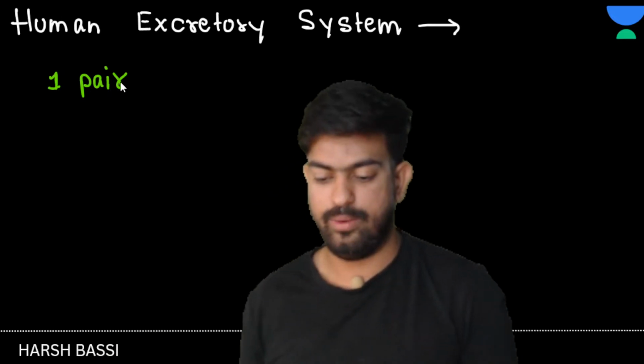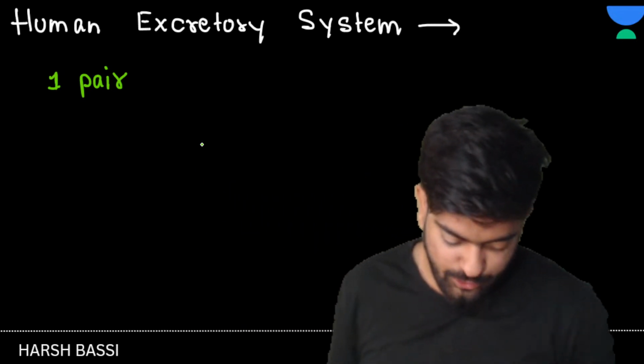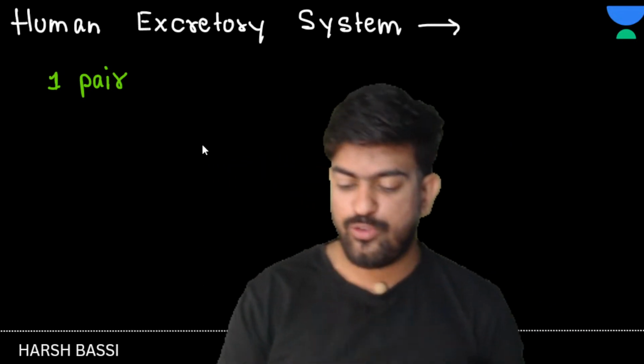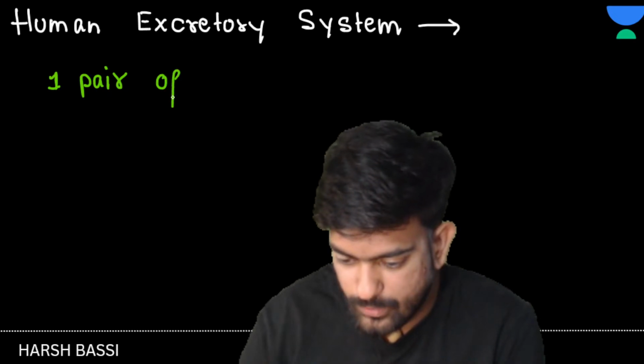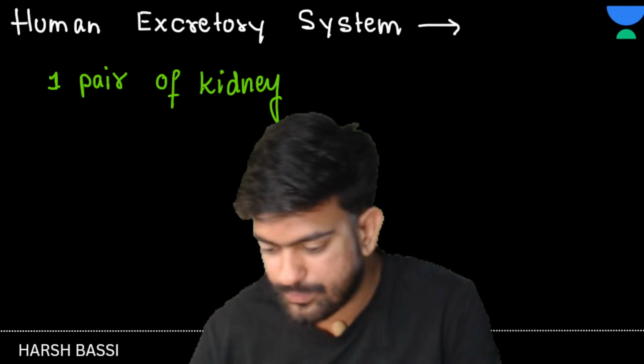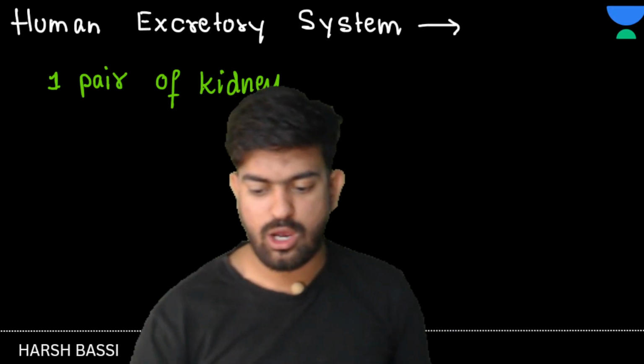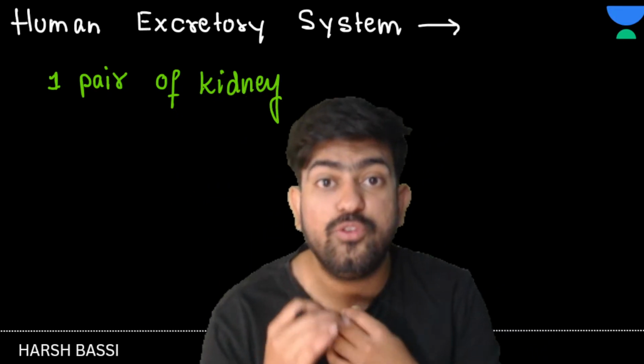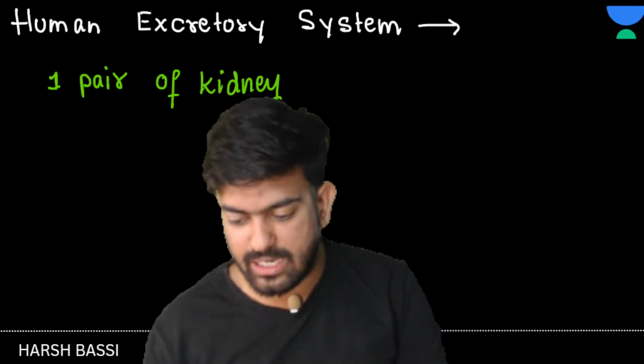Clear? Okay, chalo. So how many pairs of kidneys do we have? We have 1 pair of kidneys. Let me know in the comment section, bachcho, how many pairs of kidneys do we have? We have 1 pair of kidneys, right?